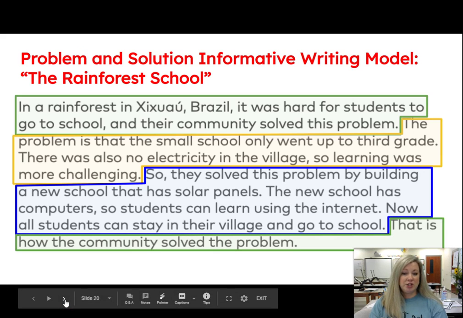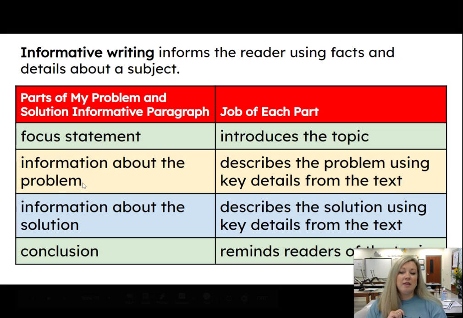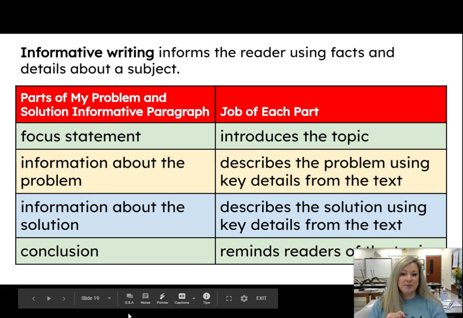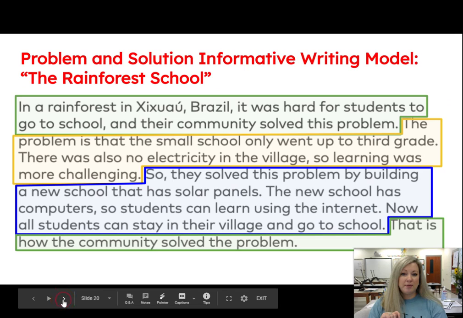In a rainforest in Xixual, Brazil, tells where it happened. It was hard for students to go to school, and their community solved the problem. Okay, and we're going to practice with this, but this is just an introduction. You're not telling everything yet. Okay, the yellow part that's highlighted, that's information about the problem. That describes the problem using key details from the text. So now let's see how they gave information about the problem.